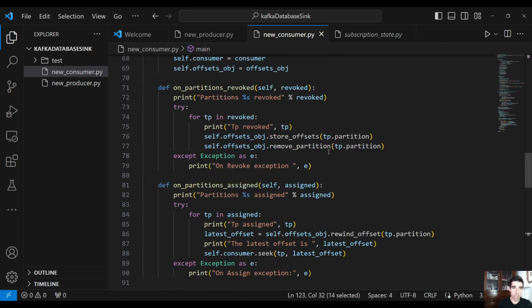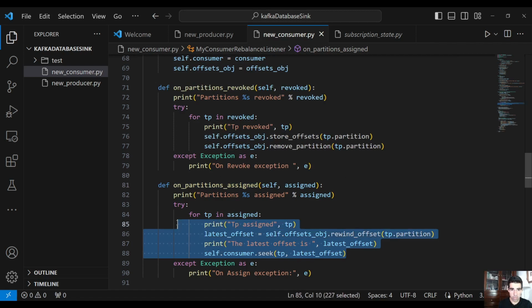So we can again insert the data into our database if we want, but it's not necessary to use this rewind offset when we assign partitions, because automatically we have committed the offset to the Kafka broker, so it will pick it up from where it was left. Let's uncomment this stuff here.